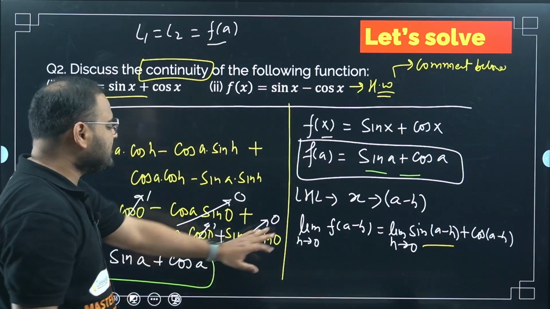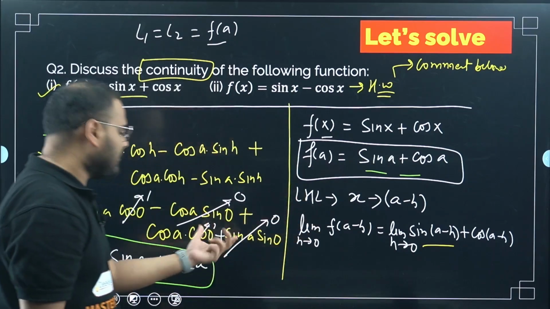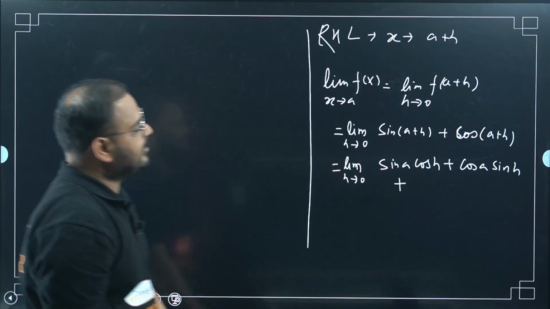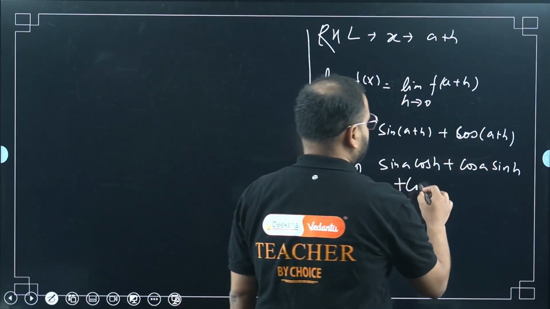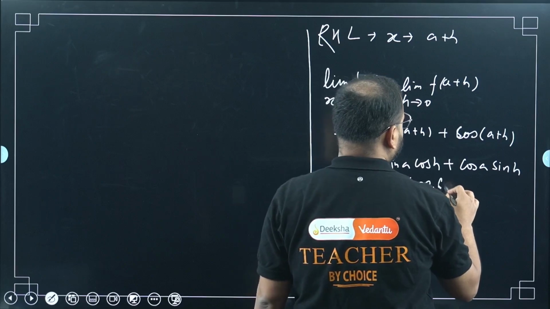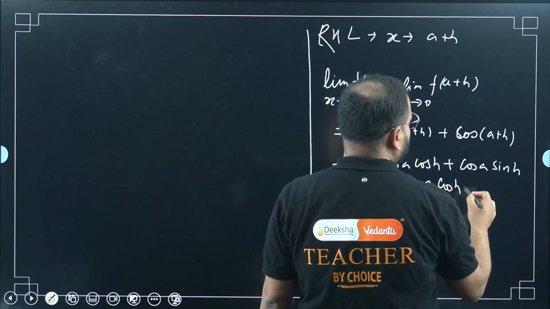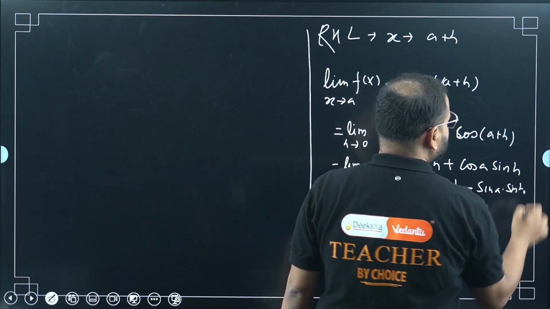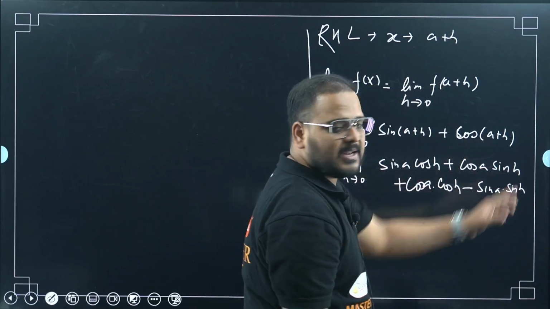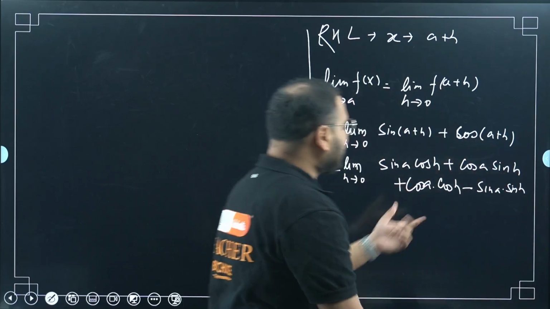It was 0, so it did not affect our answer, but let's not write anything incorrect. Here it is cos(A plus h), so this will be cos A cos h minus sin A sin h. Cos(A plus B) is cos A cos B minus sin A sin B.